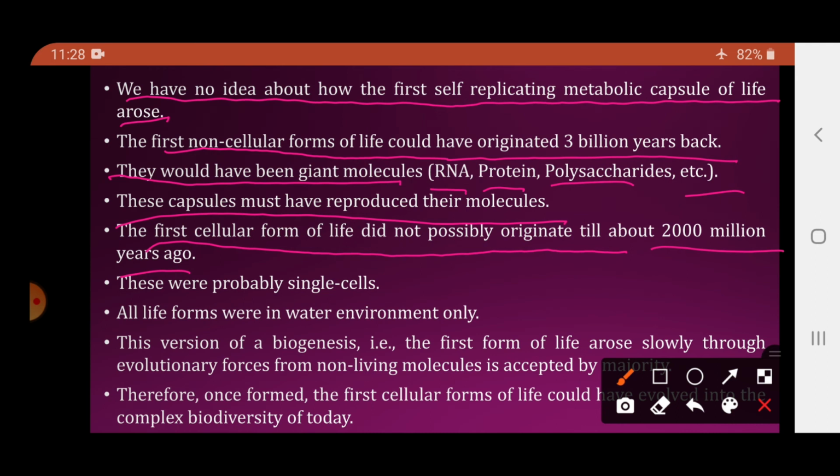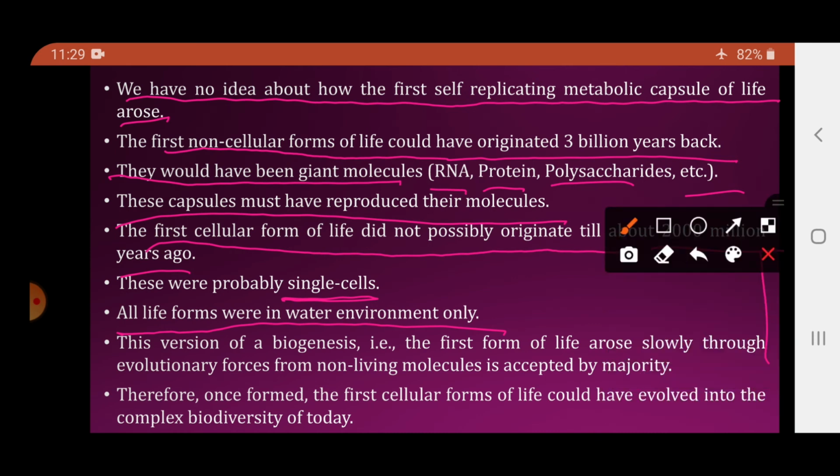लेकिन ये लाइफ में से जो नॉन सेल्यूलर थी उसमें सेल्यूलर फर्स्ट लाइफ कैसे ओरिजिनेट हुई होगी? So basically it originated some 2000 million years ago, and these were probably single cells. All the life forms were in a water environment only. So जो origin हुआ सब life कैसी थी? First of all they all were aquatic.